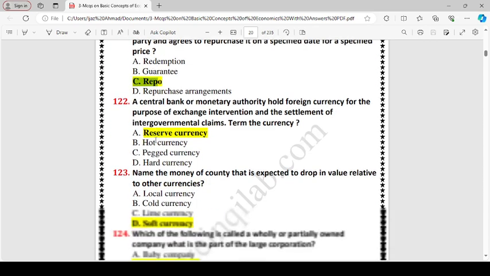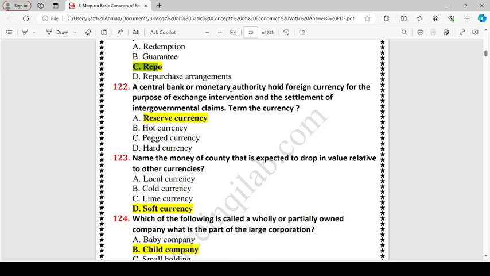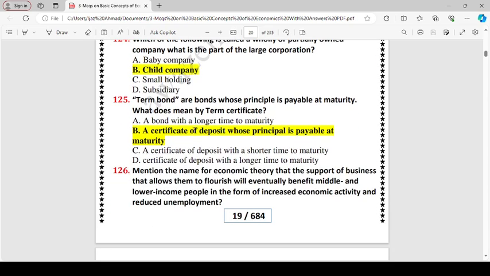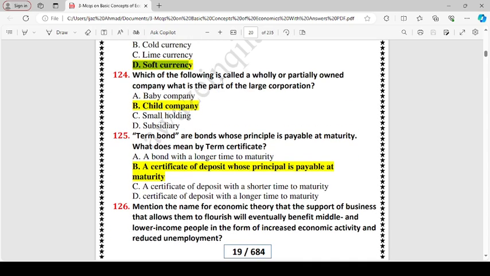Repo. A central bank or monetary authority holds foreign currency for the purpose of exchange, intervention and settlement of intergovernmental claims. Term the currency: reserve currency. Name the money of a country that is expected to drop in value relative to other currencies. Soft currency. Which of the following is called a wholly or partially owned company?